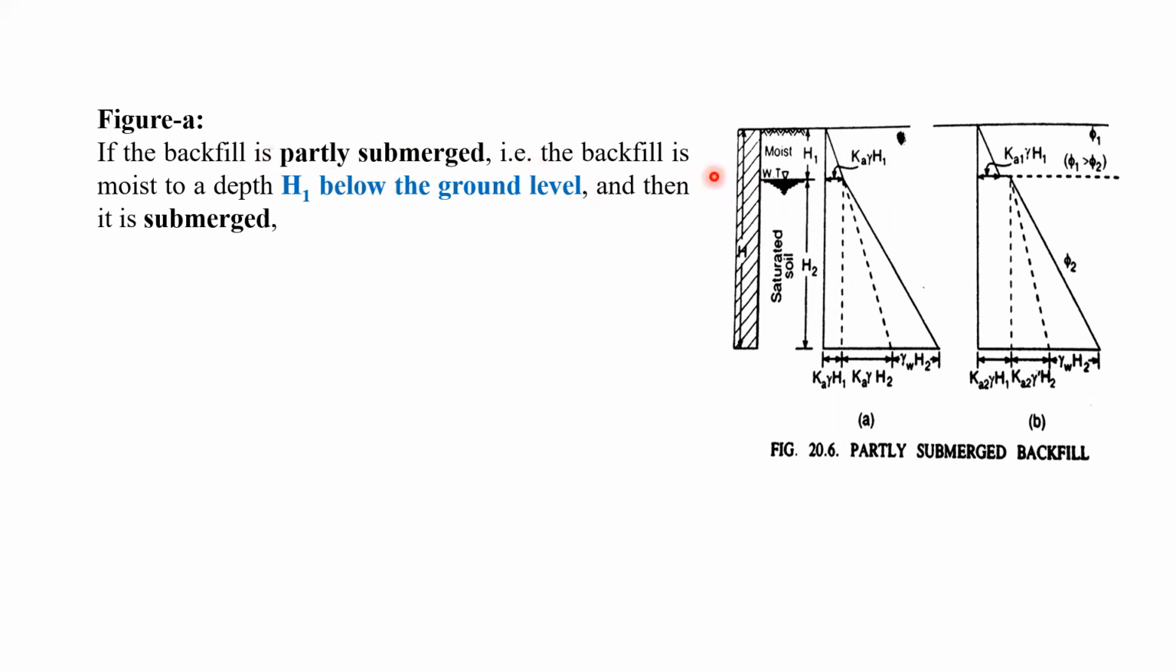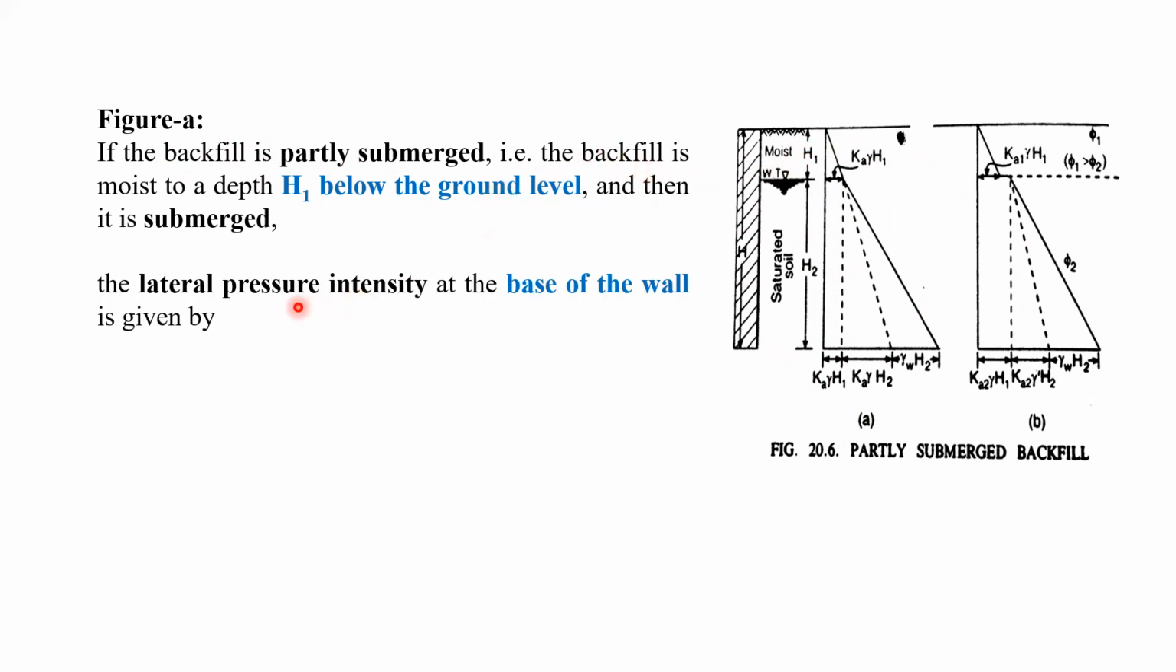The next point, here also two figures are there. So one by one we shall discuss. First we shall talk about the first figure A. We can see if the backfill is partly submerged, that means, you can see in the figure, the water table is here. So this wall is fully submerged up to the depth H2, and above that, H1, it is moist.